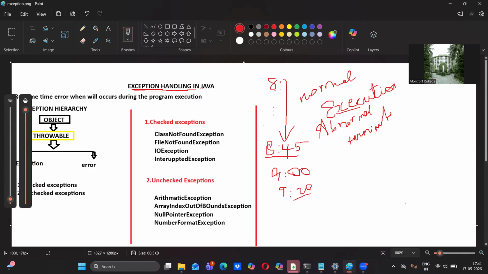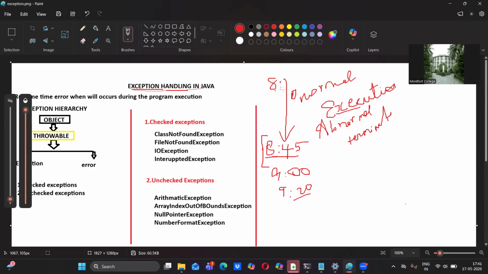So how can we solve this problem? See, whenever we start from our house, we expect we have to reach by 8:45. Due to some external interference, we are unable to reach the college. That is abnormal, right? So whenever we are getting a problem, how are we going to handle it? For example, if your bike gets punctured, then nearby, if there is any mechanic shop, we will go there and repair it and move on. When we repair it, it is going to take some time, then we will reach the college, right?